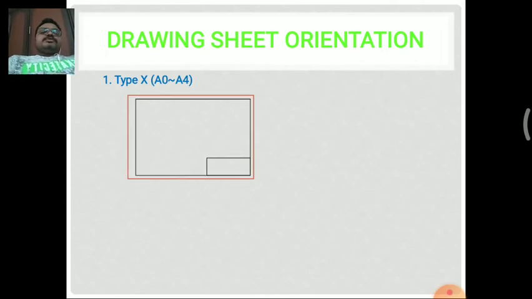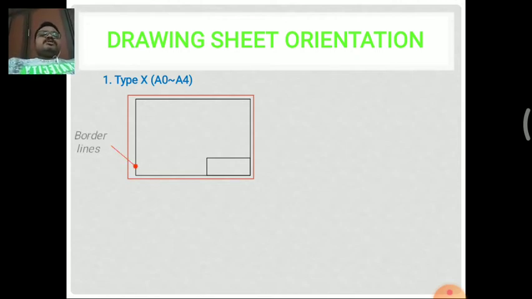And next, going to the drawing sheet orientations. What are the different specifications of the regular drawing sheet? First one is the type X drawing sheet, that is A0 to A4. We can use any type of drawing sheet there, and all the drawing sheets have the same specifications.